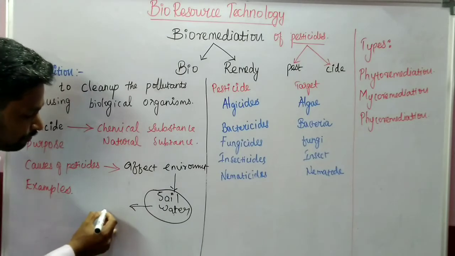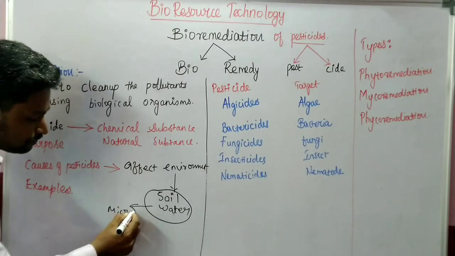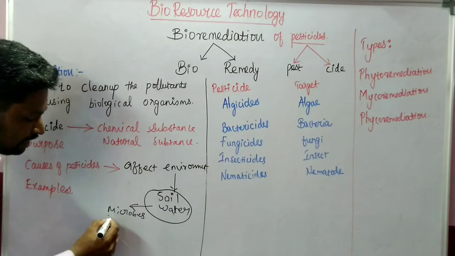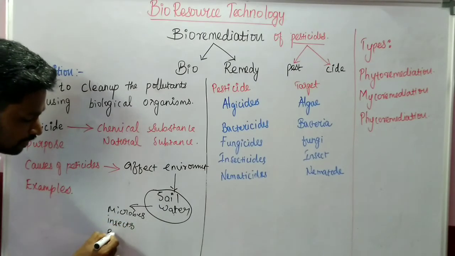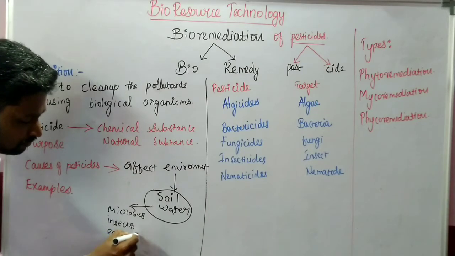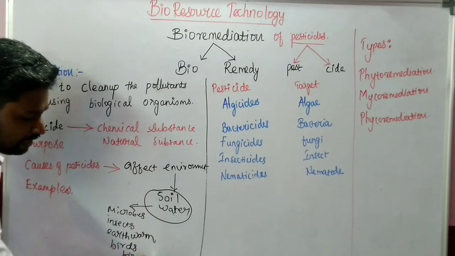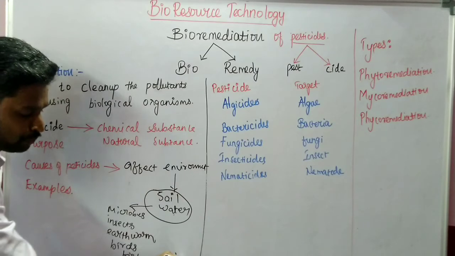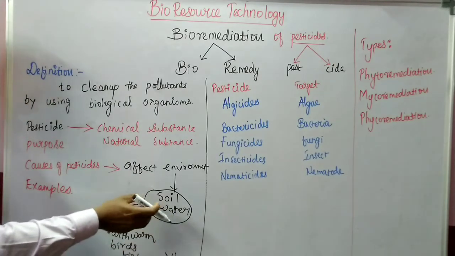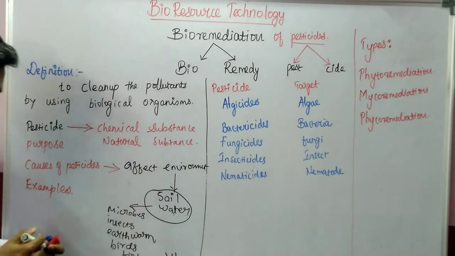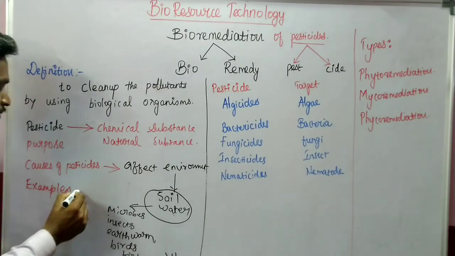For example, it started from microbes and small insects like earthworms, birds, fishes, and finally we humans. So humans, in the last category, will also be affected if soil and water get polluted by pesticide, right? An example. So what might be an example?